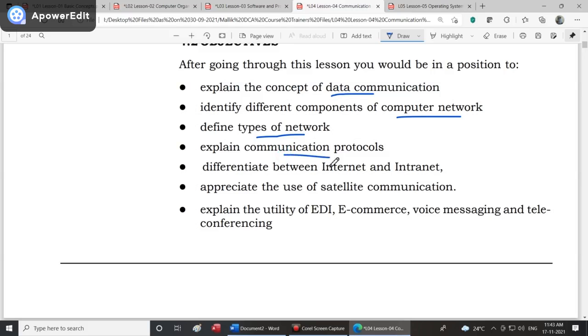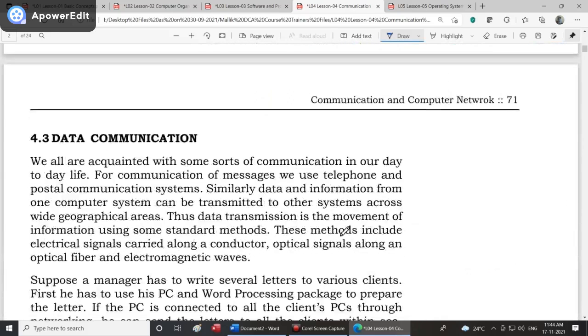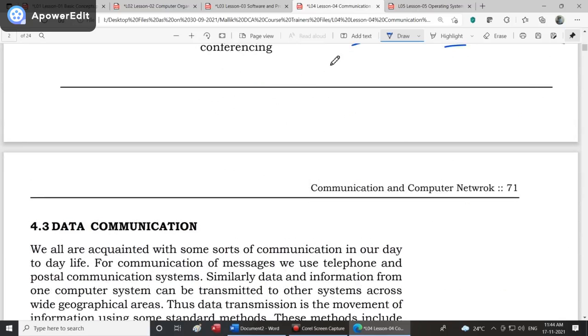We'll explain communication protocols. We'll also give the difference between internet and intranet. We will also say what is satellite communication, how it is used. We will also speak a little bit on e-commerce, voice messaging and teleconferencing. We will also talk about this when we give you a topic on internet. There is another topic called internet, that also will be covered. This is all about lesson 4.